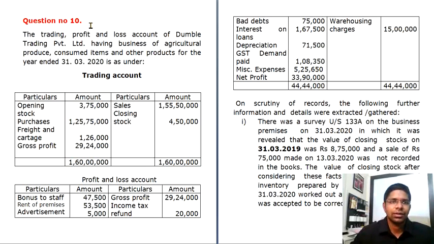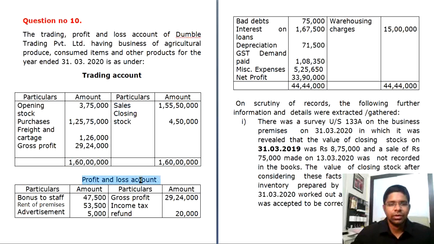Okay, let's start off. The trading profit and loss account of Dumble Trading Private Limited, having business of agricultural produce, consumed items and other products for the year ended 31st March 2020, is given as under. He's given you the trading account and the profit and loss account. Let's check what your trading account has. It has opening stock of 3,75,000, purchases, freight and cartage, and then your credit side has sales and closing stock.